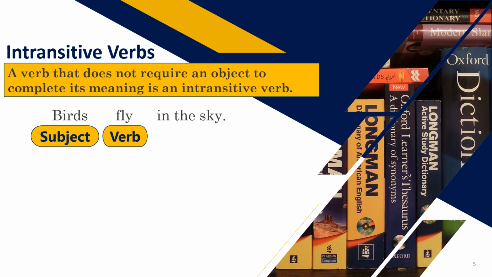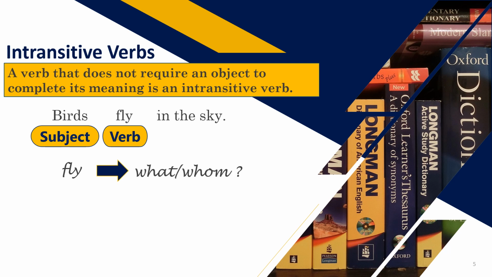That means this verb does not have an object and it is not even requiring one. The sentence in itself is complete. You do not require any object here. So this verb fly is independent. It does not require an object. That means it is an intransitive verb.